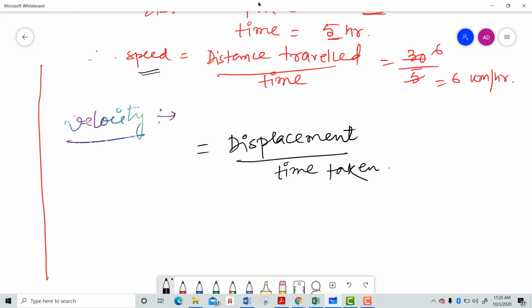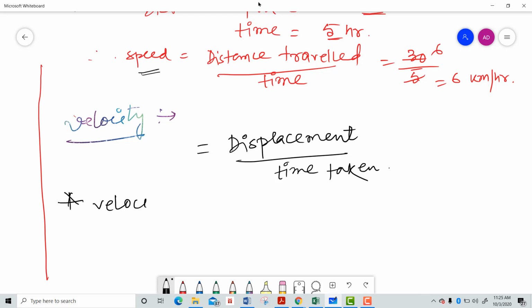So in this case, the distance traveled and displacement are different. That's why the velocity is different. Initially, we know that speed is a scalar quantity, but in the case of velocity, you can see the expression is displacement by time taken. That means velocity is not a scalar quantity.